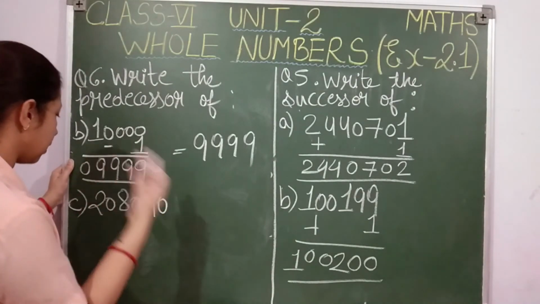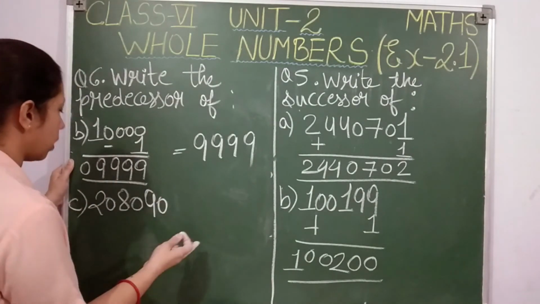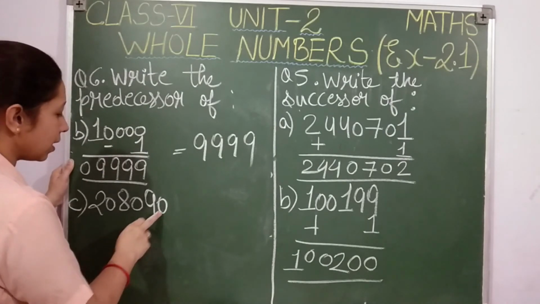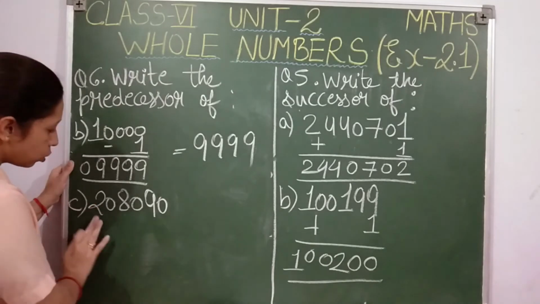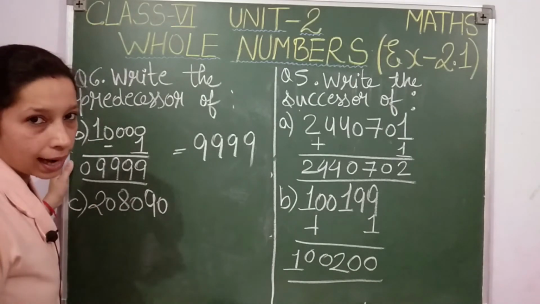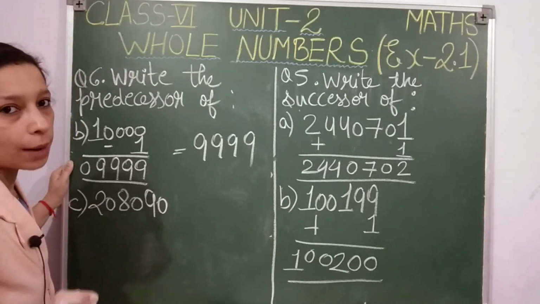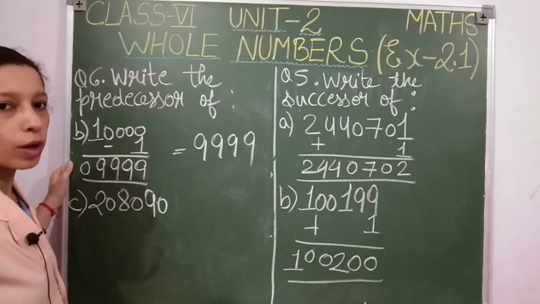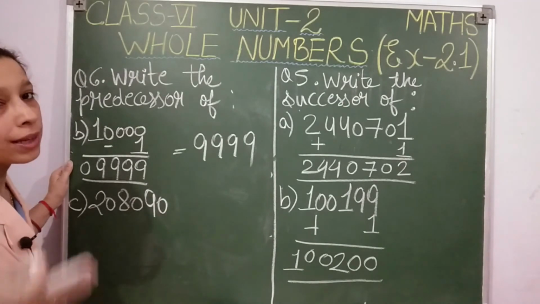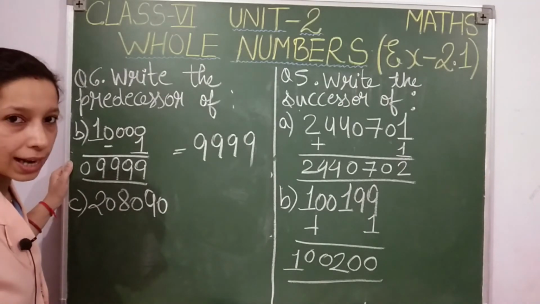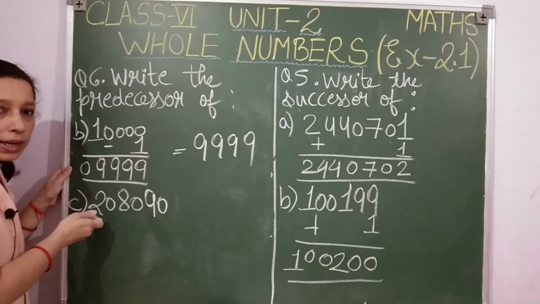Okay, now the predecessor of the given number. First let us see how to pronounce this number. Ones, tens, hundreds, thousands, ten thousands, lakh. So students, 2 lakh 8,090. You have studied this in your first chapter, knowing our numbers. In that chapter you learned how to write and put commas according to the Indian system and the international system. In the same manner I am reading the number also.